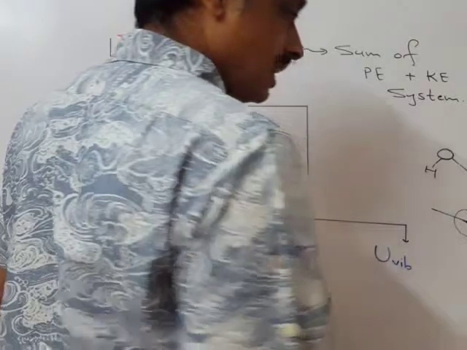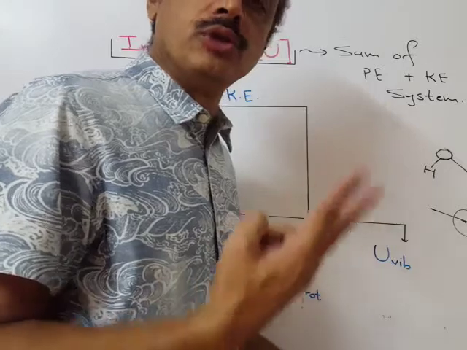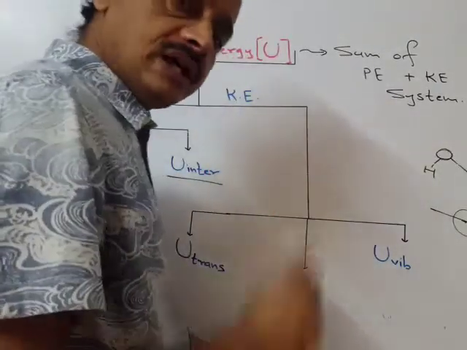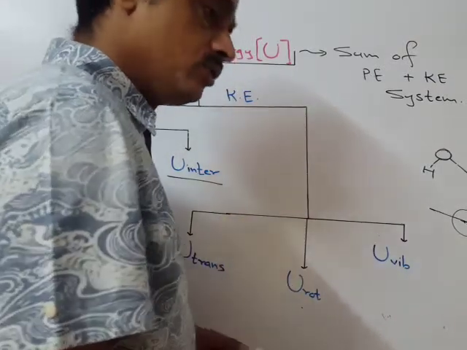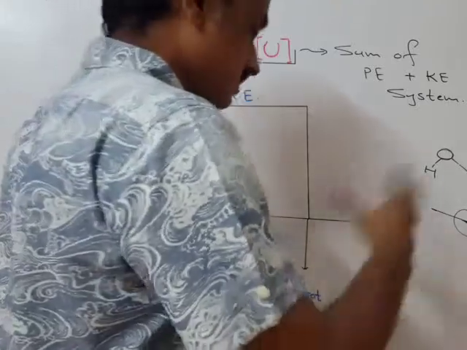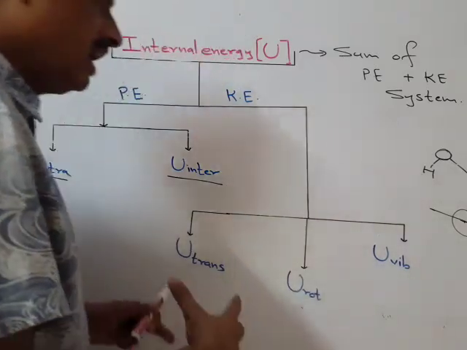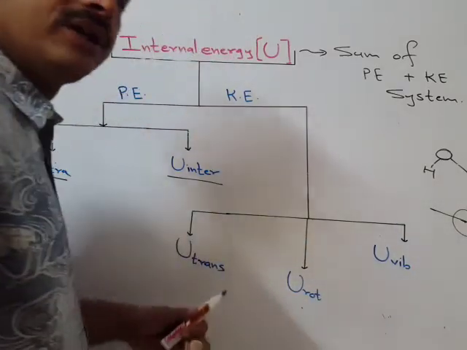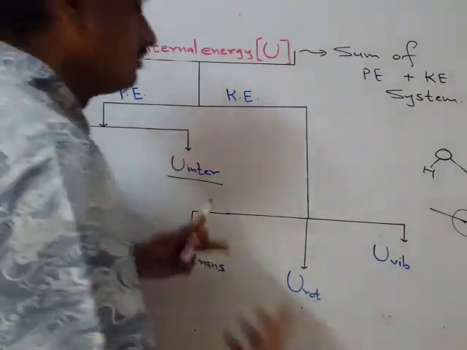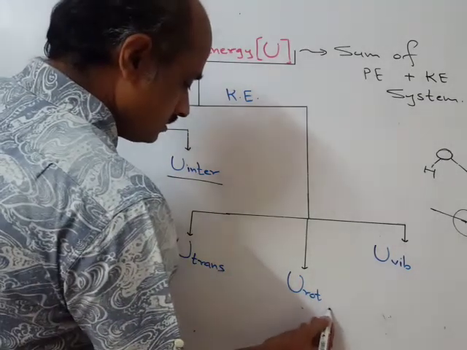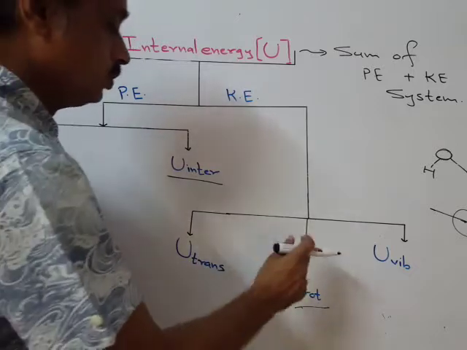Rotational motion is the motion of the molecules around an axis, and that axis should be perpendicular to the line which joins two nuclei. So at least two nuclei should be present, and a line joining the two nuclei, with the axis perpendicular to that. According to that definition, what is rotational motion? And energy due to rotational motion, kinetic energy due to rotational motion, it is kinetic energy. It is the internal energy rotational. In short, ROT is written, U rotational.